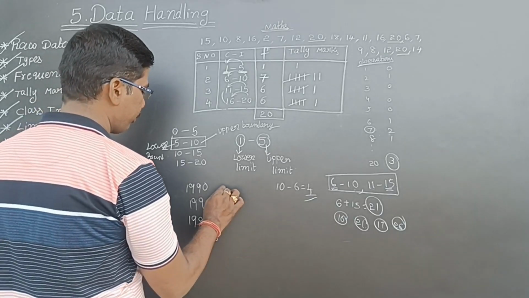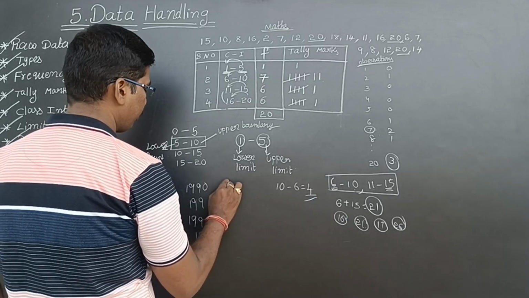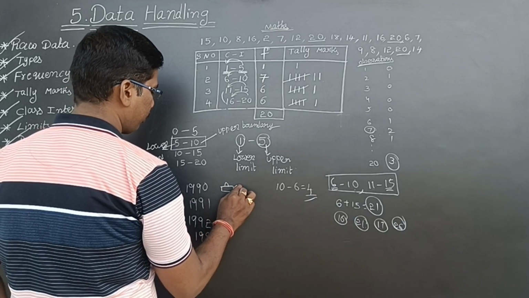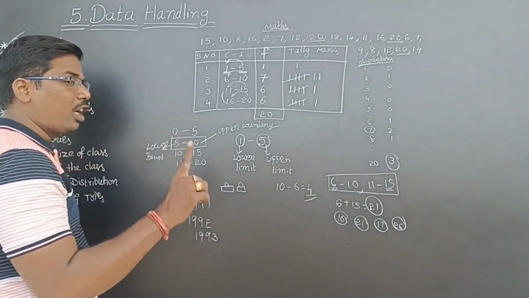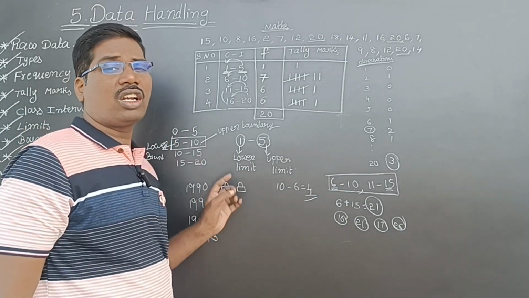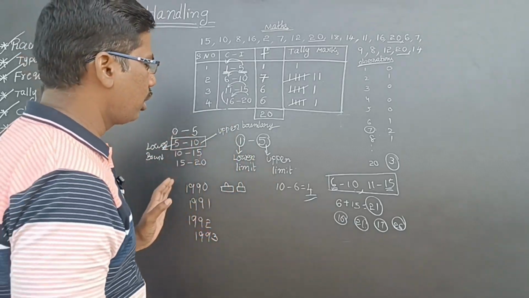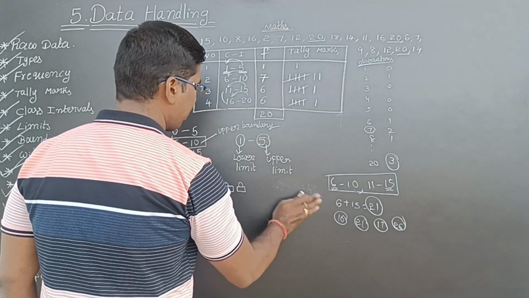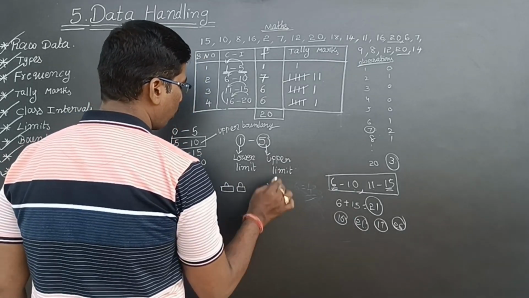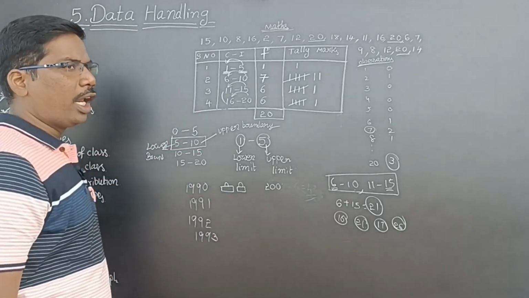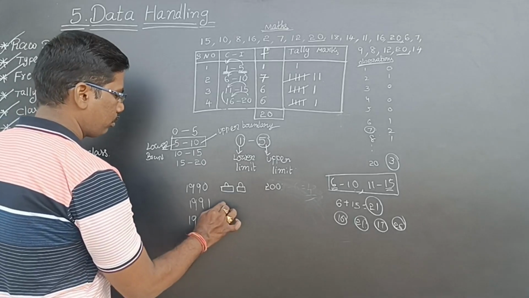See here, one car is representing 100 cars, because they want to represent the data, isn't it? So this is 200 cars in total. In 1990, one company manufactured 200 cars.